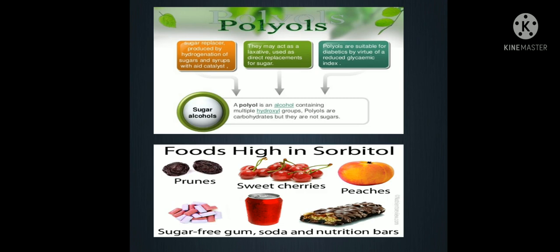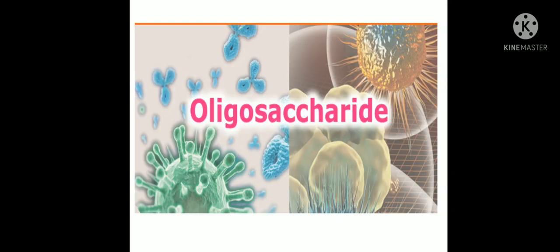Polyols are also called sugar alcohols. They are sweet and can be used in foods in a similar way to sugars. They have lower calorie content compared to normal sugar. Sorbitol is the most commonly used polyol in food and drinks.